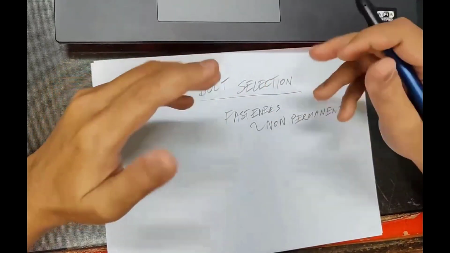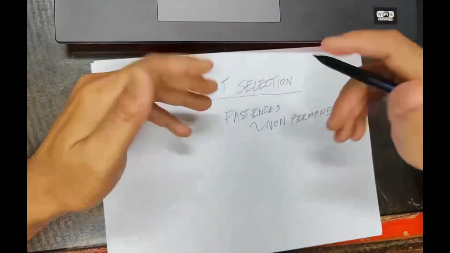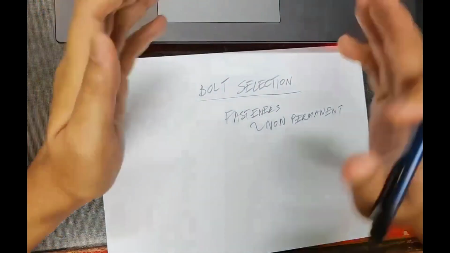Okay, bolts, we focus on bolt. We are not focused on nut. Actually, bolt will be together with nut. It's non-permanent, it means we can attach and detach. We have two plates, two brackets attached to each other by bolts.